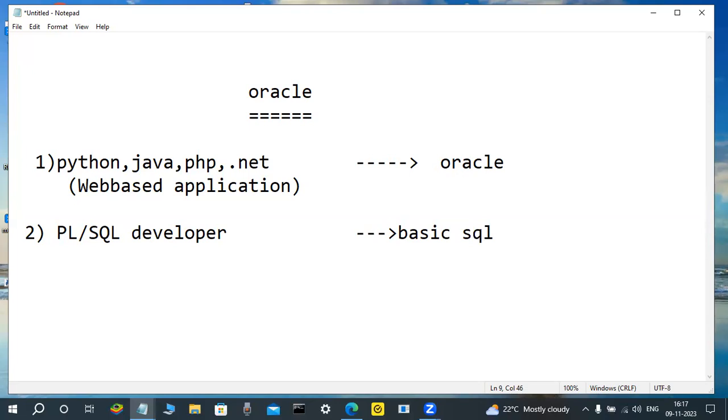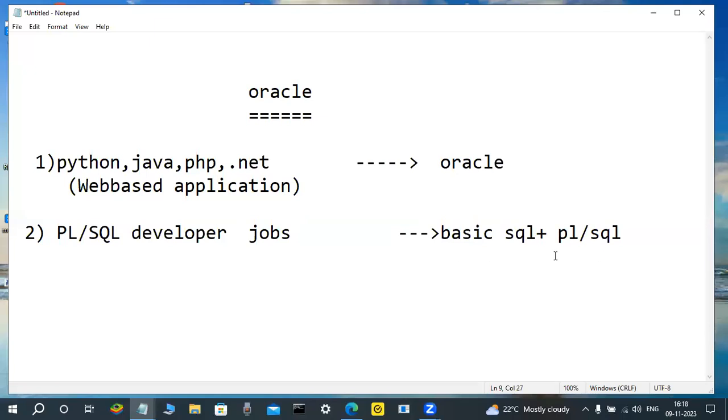Basic SQL plus strong PL/SQL knowledge is required. A little bit of Unix also, not a problem. PL/SQL knowledge is required. Those persons are also interested to learn Oracle. Again, for those applying for PL/SQL developer jobs, there are different types of jobs.